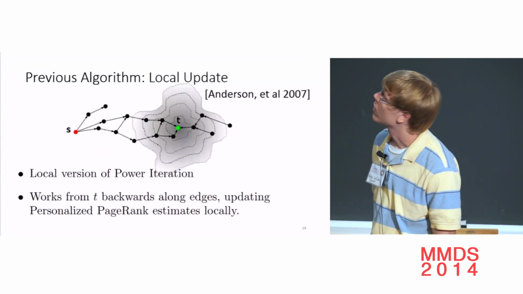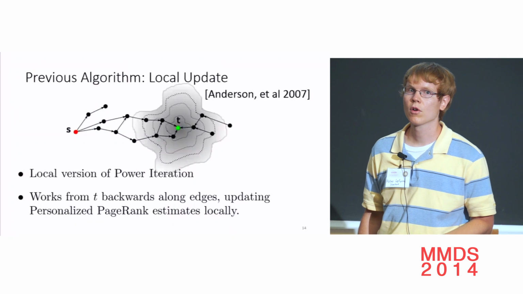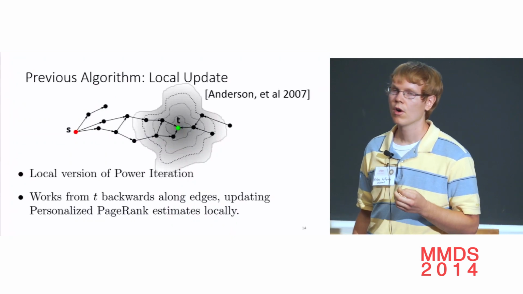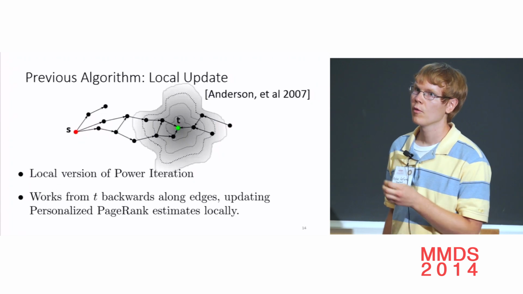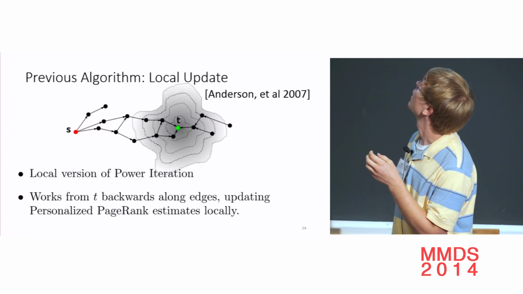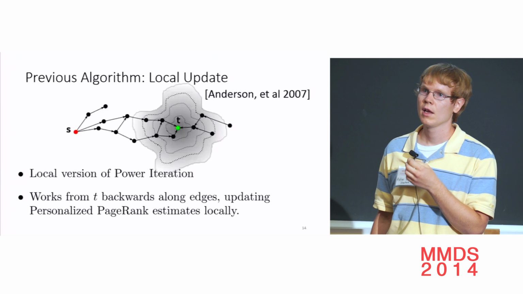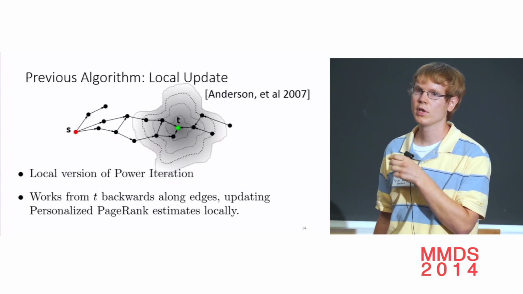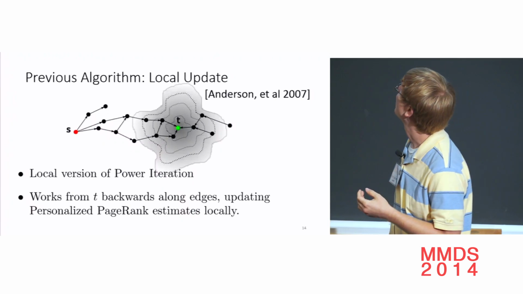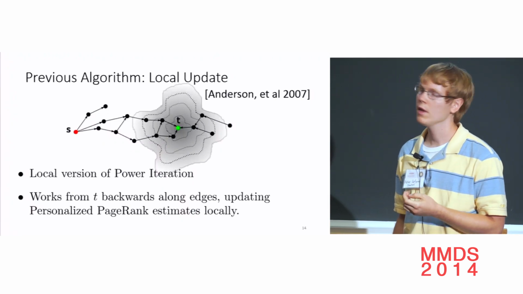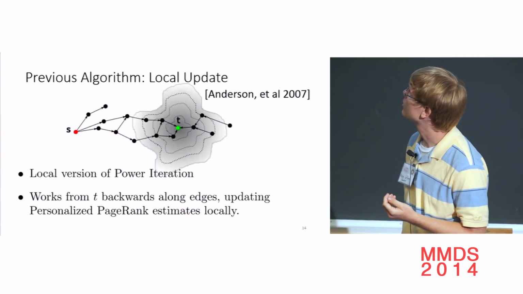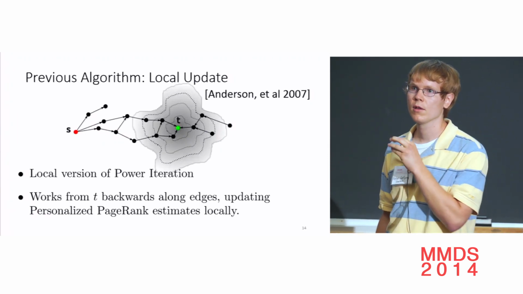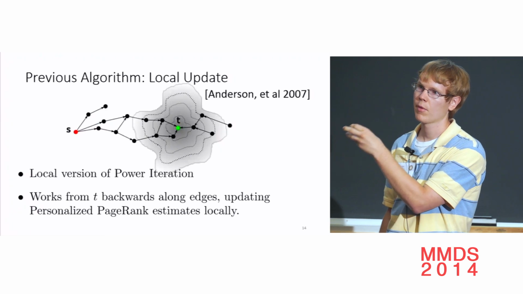Okay. The other prior algorithm we use is local update. So this is similar to the push algorithm that David mentioned. Only instead of pushing forward from the source node, we push backwards from the target. We can look at the in-neighbors of the target and say each in-neighbor has some probability of going to the target immediately, and then keep pushing to the in-neighbors of those nodes. I won't have time to describe it completely, but I'll say 3 things about it. So it's a local version of power iteration. We choose nodes and we push their probability backwards.